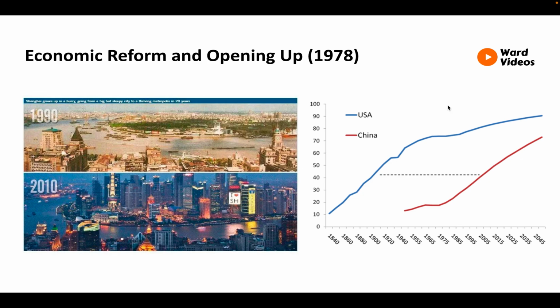On the screen is a picture of Shanghai in 1990 and 2010, which clearly illustrates the economic reform post-1978. The economic reform and opening up post-1978 led to significant growth in urbanisation, shown in the graph on the right. Urbanisation, as defined by Britannica, is the process by which large numbers of people become permanently concentrated in relatively small areas, forming cities.